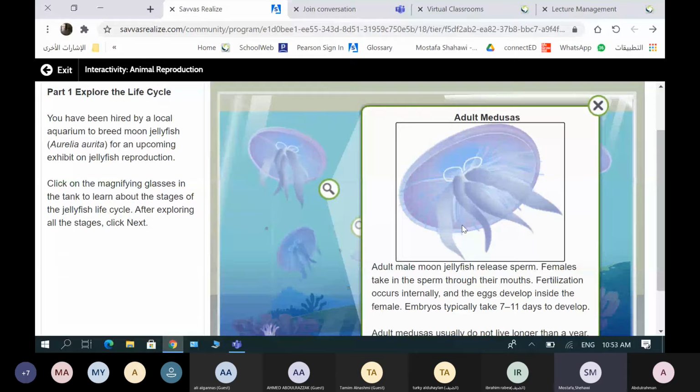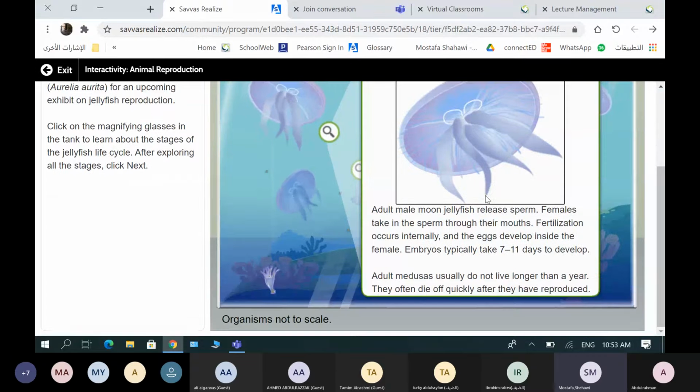It involves two parents, male and female, and we'll see the different stages of the reproduction. In the first stage, the adult males release sperm, and the females take in the sperm through their mouths. The sperm fertilize the eggs inside the female jellyfish, which occurs internally.